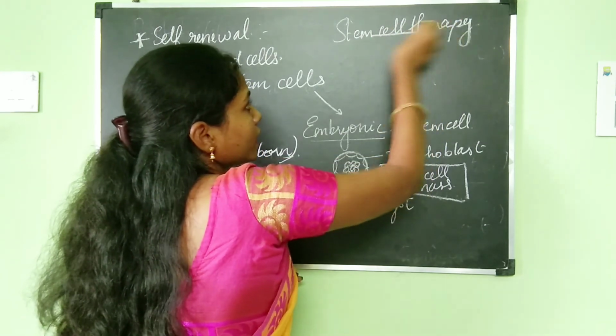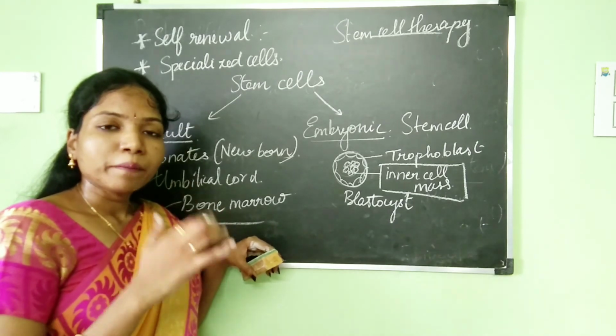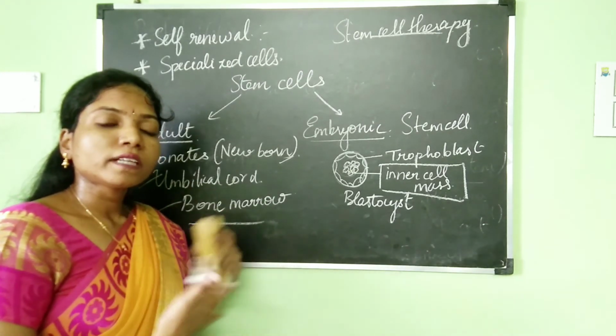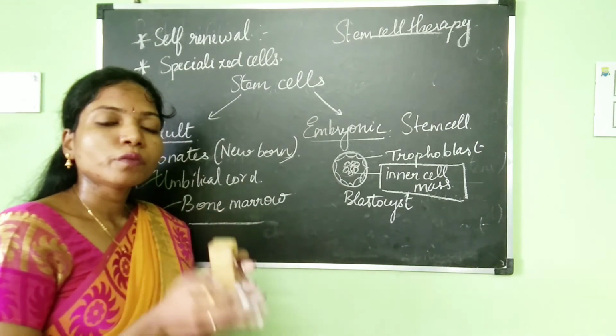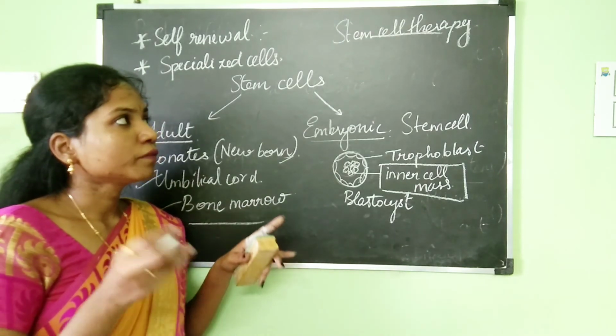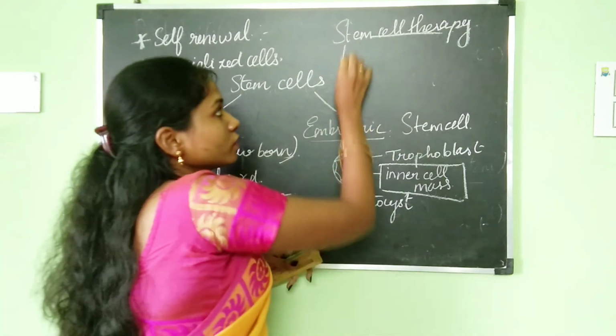Stem cell therapy is the process of taking the lost, damaged or injured cells and replacing them with stem cells so that the stem cell will take over and do the specific function which the injured cell was doing. Okay, so stem cells are very useful for treating a lot of neurodegenerative disorders.